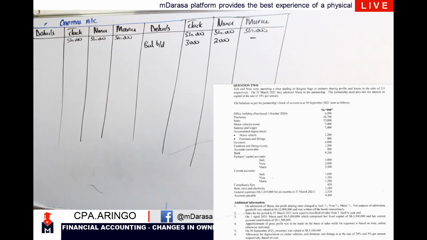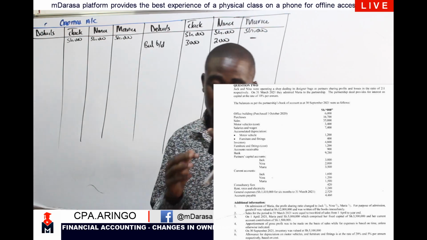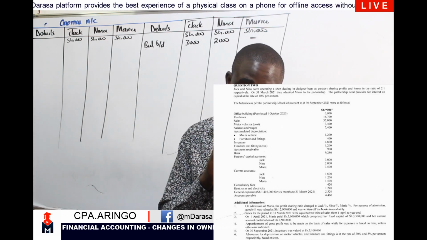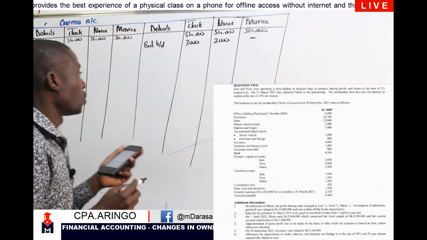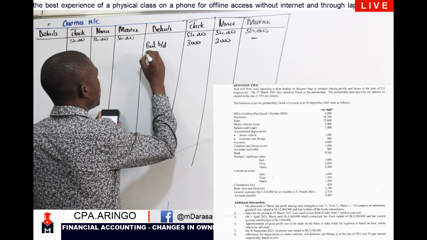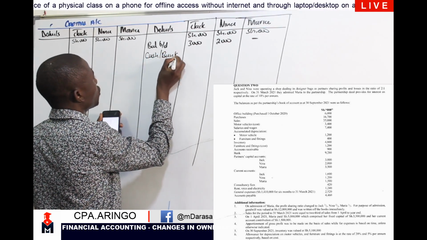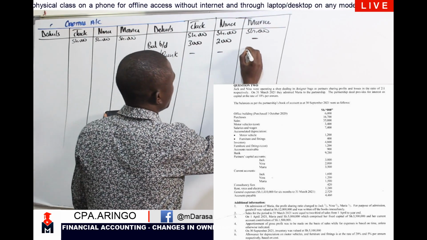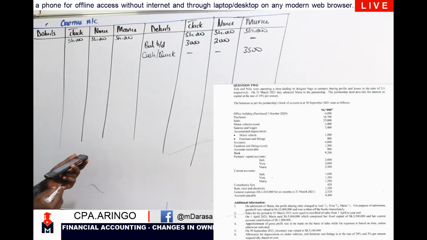On the same note, if you were to go to note 3, on 1st April 2021, Maria paid 5 million, which comprised the fixed capital of 3.5 and a current account contribution of 1.5. So in this case, you're having either cash or bank, the amount that was introduced by Maria, which I'll give her 3.5, which the examiners told us.